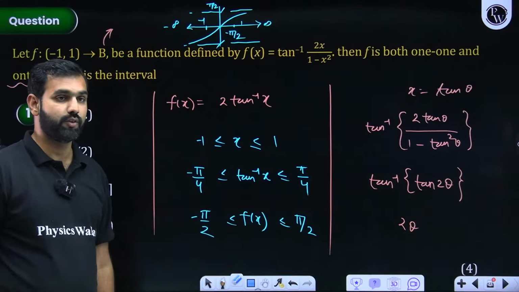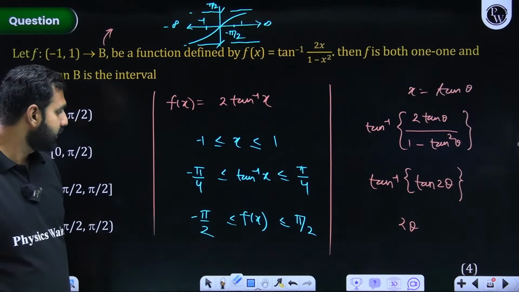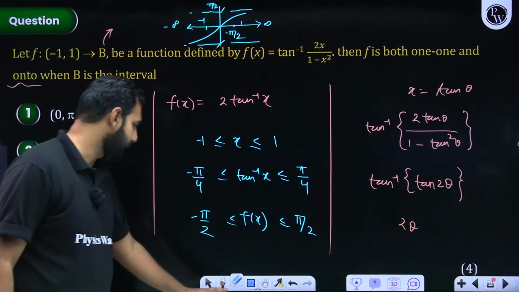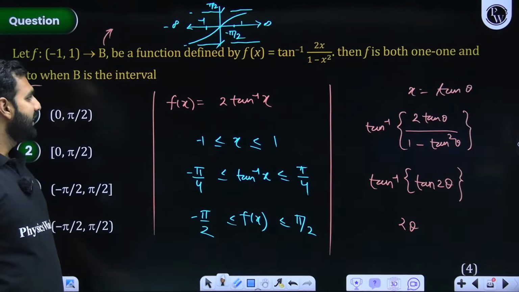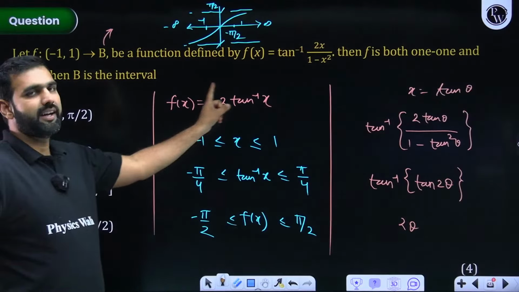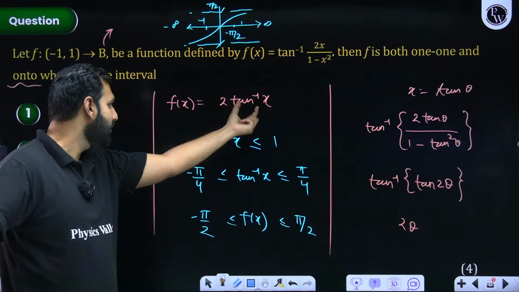It is defined. No, it is not closed. It is still open, because no, it is closed. Let me correct that. Why am I saying this? Please pay attention to this. This is 2 tan inverse x. I repeat, tan inverse x from minus 1 to 1.